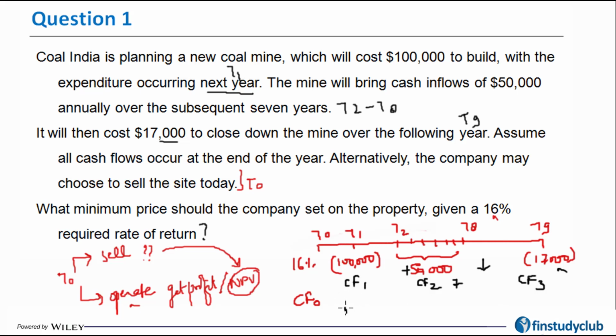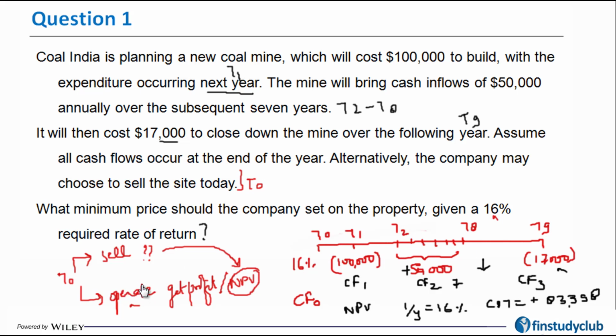So on pressing NPV button, it will ask me I by Y, which is going to be 16%. And again pressing that enter button, I'm going to get the NPV compute equal to 83,398, okay, as a positive number.